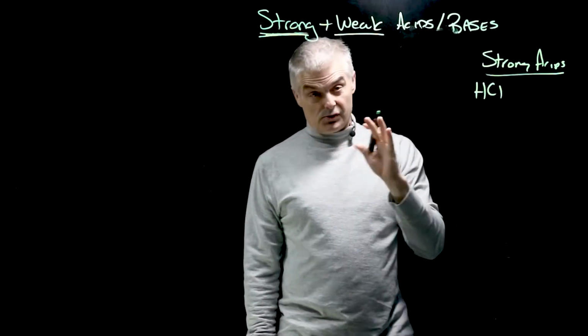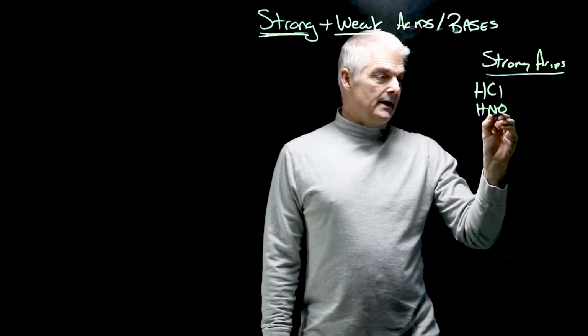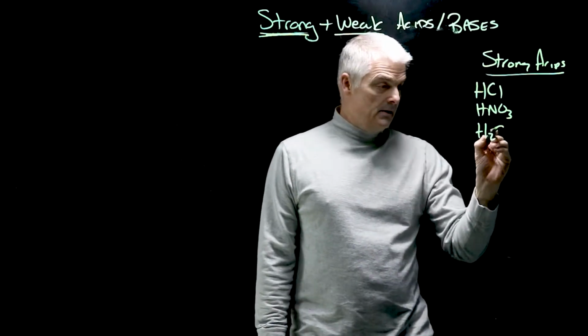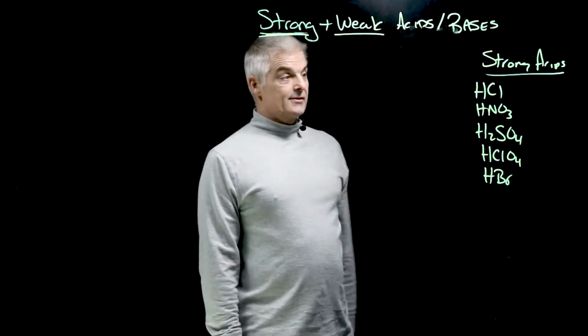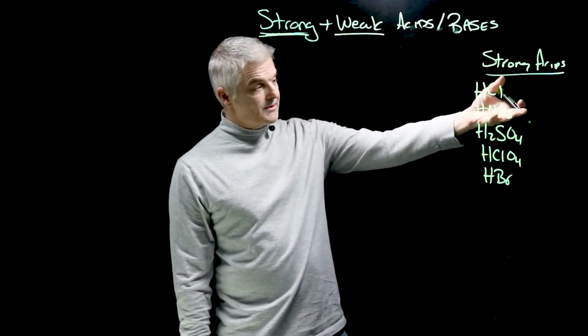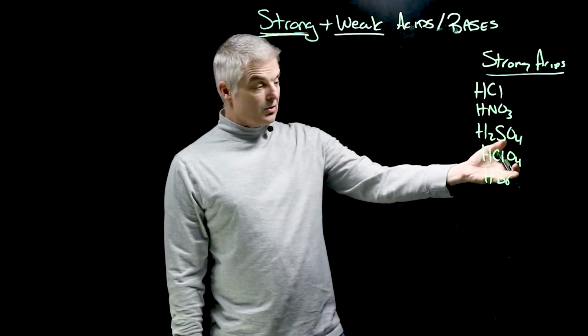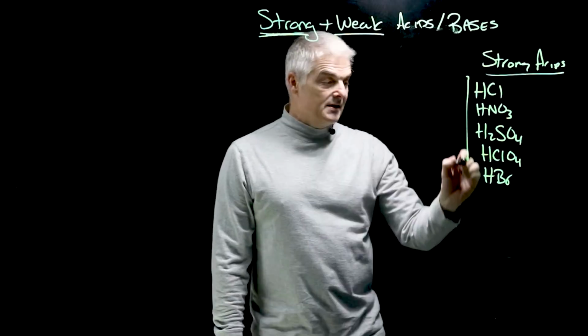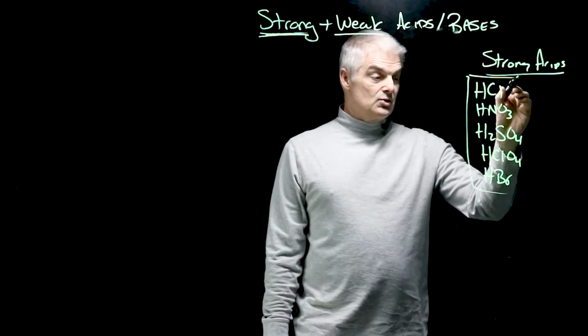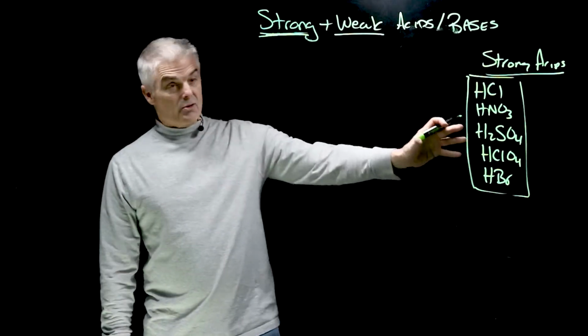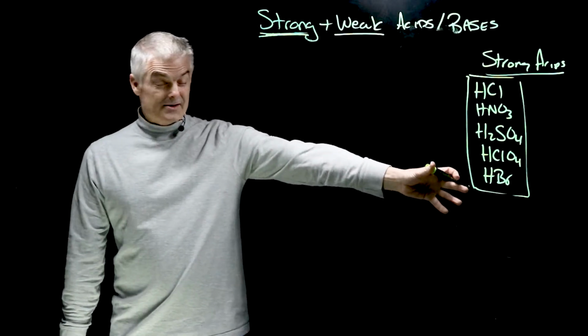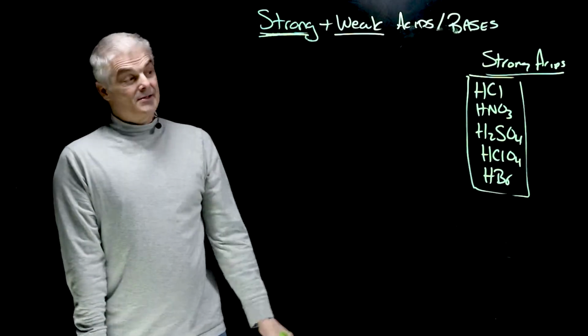HCl, hydrochloric acid, strong acid. HNO3, nitric acid, strong acid. That's it there, guys. There's 5: hydrochloric acid, nitric acid, sulfuric acid, perchloric acid, hydrobromic acid. These are the strong acids that you need to know. There's a couple others, not that important. But if you see any other acid, it's weak.